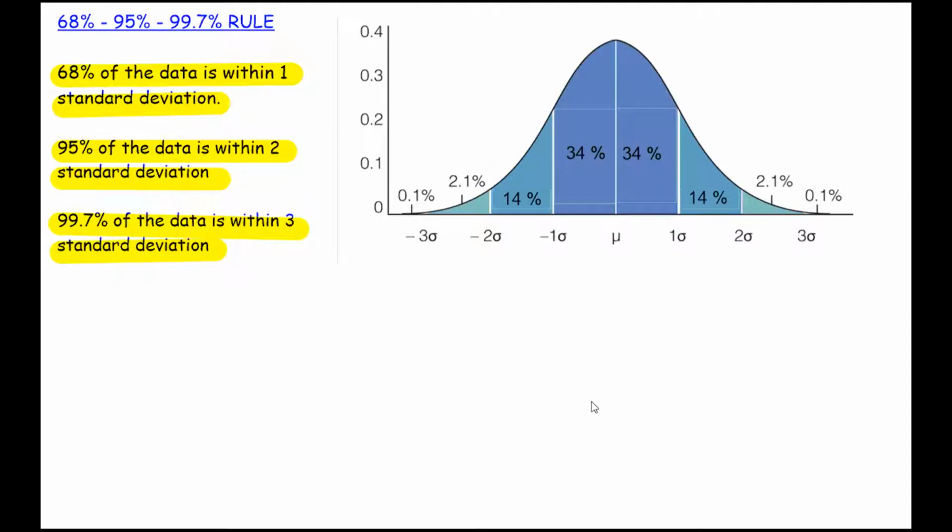Okay, and those can be seen a little bit nicer on this diagram, where each of the segments are split up into 34% and 34% above and below the mean, and then these 14% in between the 2 standard deviation and the 1 standard deviation markers. Now let's see how we're going to start to find probabilities for different probability statements.